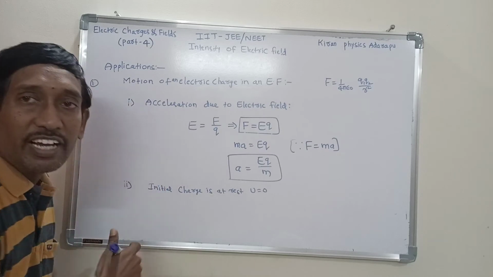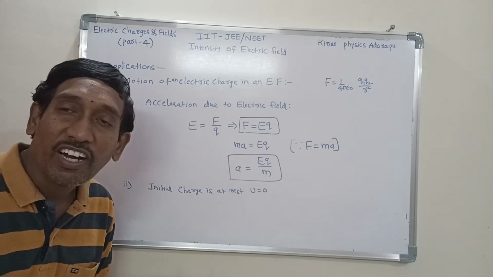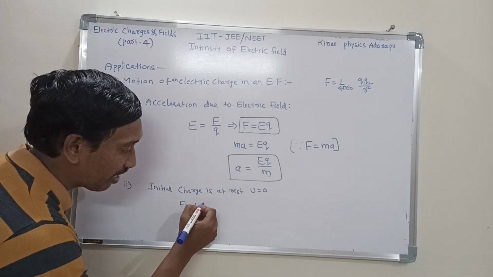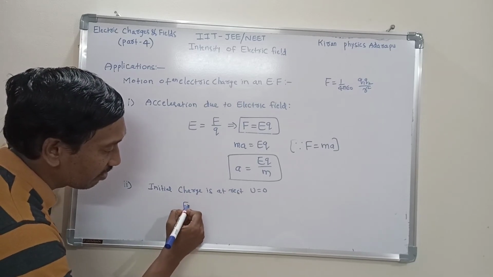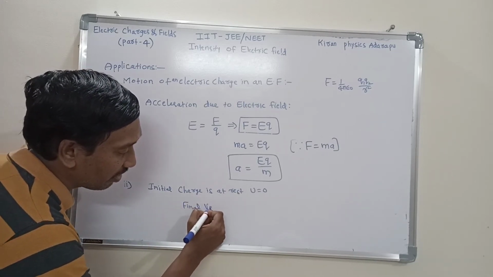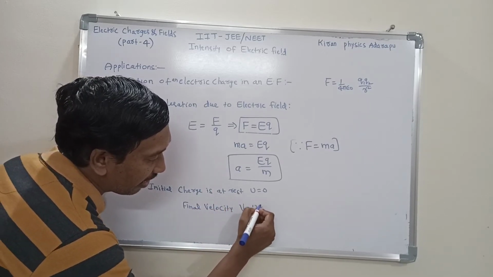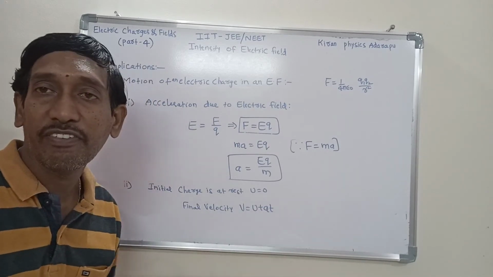So you need the expression for velocity. What is the expression for final velocity from the first kinematic equation? Final velocity V is equal to U plus at.